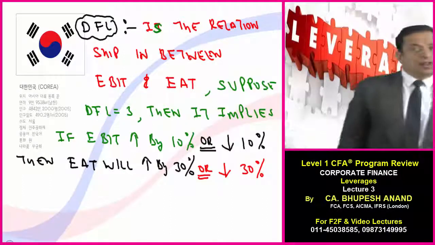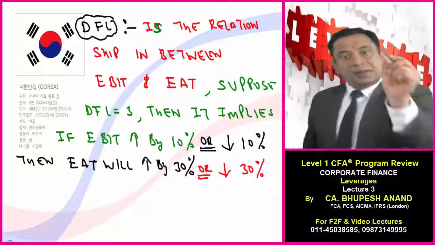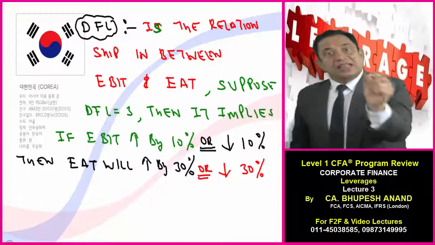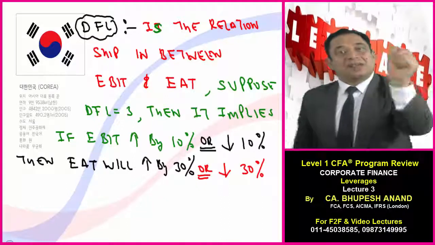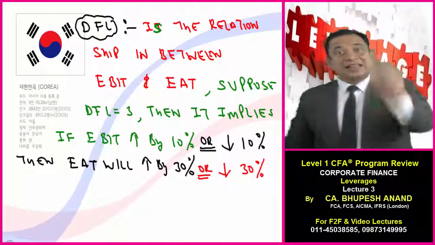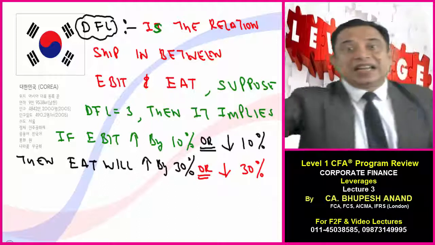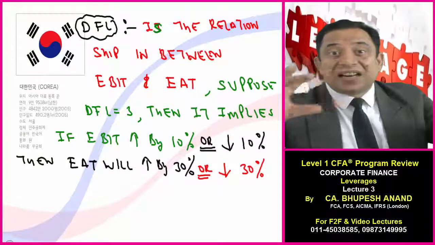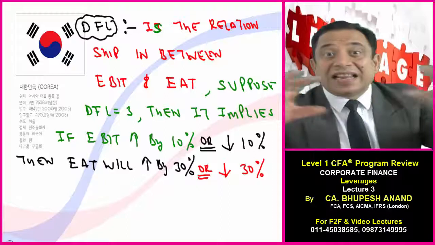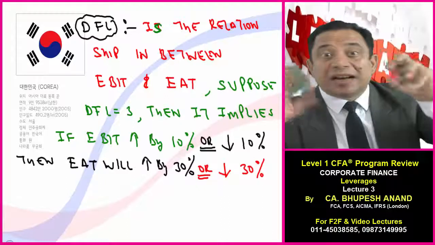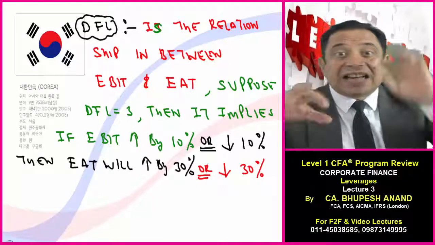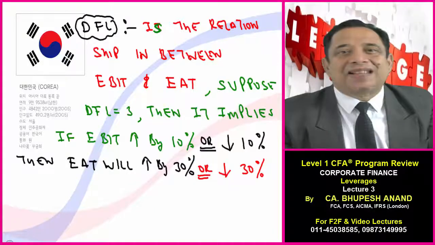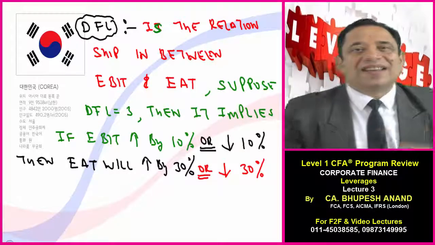Degree of financial leverage. It means if there is a 1% change in EBIT, because EBIT is an independent factor, firstly there will be a change in EBIT, and then there will be a change in EAT. This relationship between EBIT and EAT, that disproportionate change, is named as degree of financial leverage.